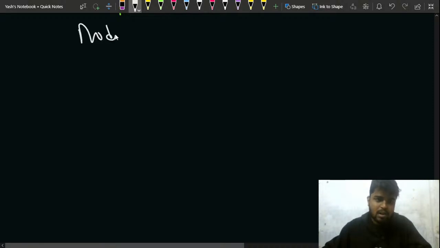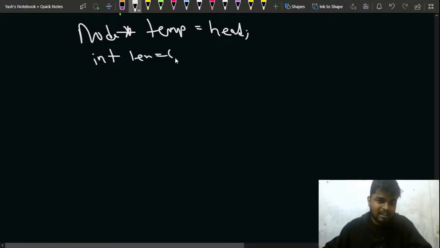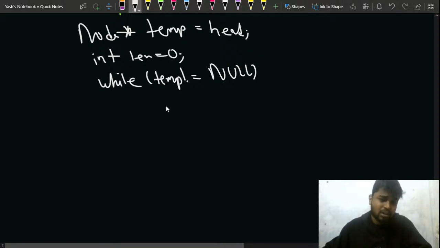I'll have a Node star temp which will be storing the current node that I have, or instead of temp I can say current or anything like that, right? After that, I'll have int length. Int length will be storing the length of the linked list, right? So I'll say while my temp is not equal to null, that is, until I have reached the end of the linked list,